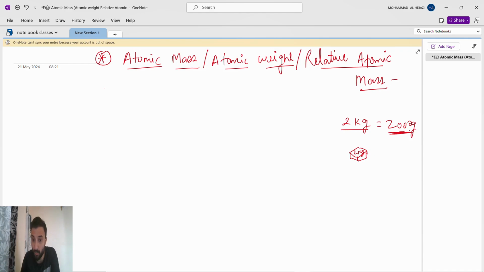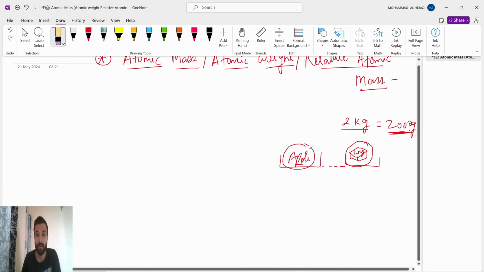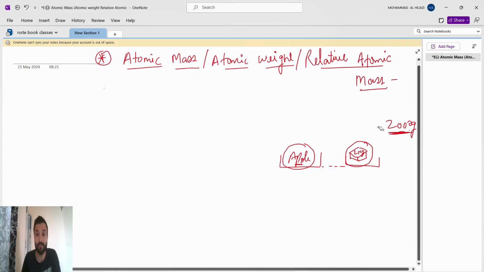Relative to this 2 kg that they have kept on one side, on the other side we have to make them both equal, right? When we hang it, both should be equal. Either you take apples, potato, tomato, onion, anything, then we will say that this is 2 kg of apple. How do we get to know it is 2 kg of apple? Because of relative to this weight. So remember, it is a relative atomic mass.